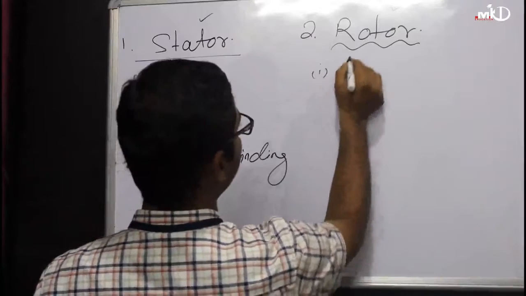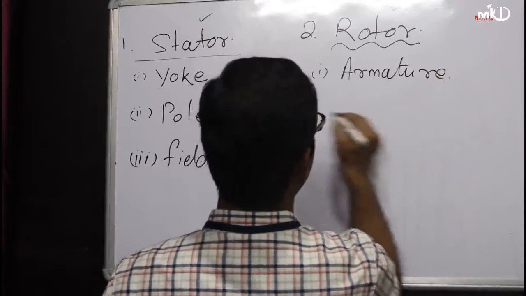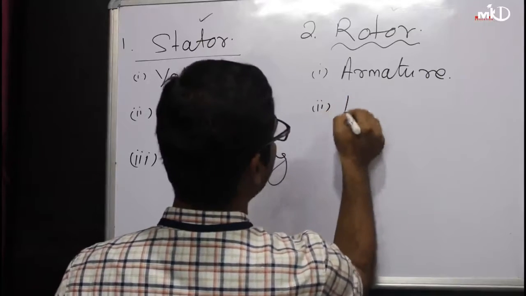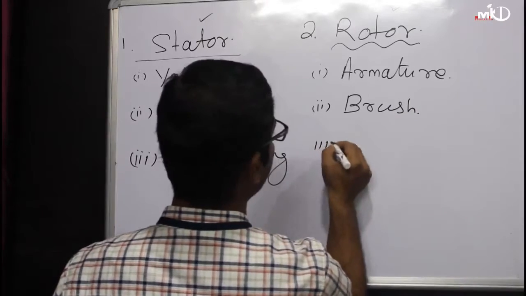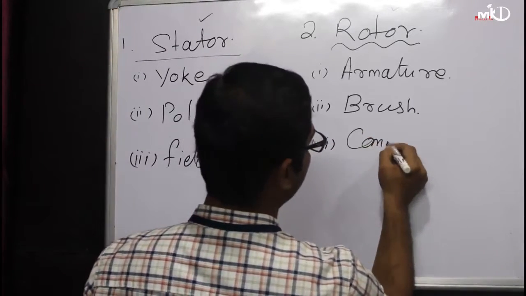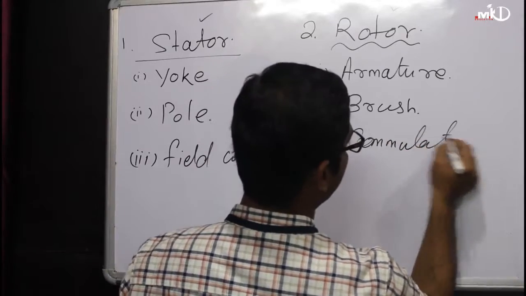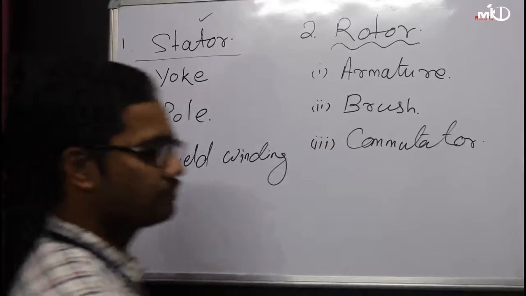One is armature. Second one is your brush. Then third one is your commutator. So come to the first part, yoke.